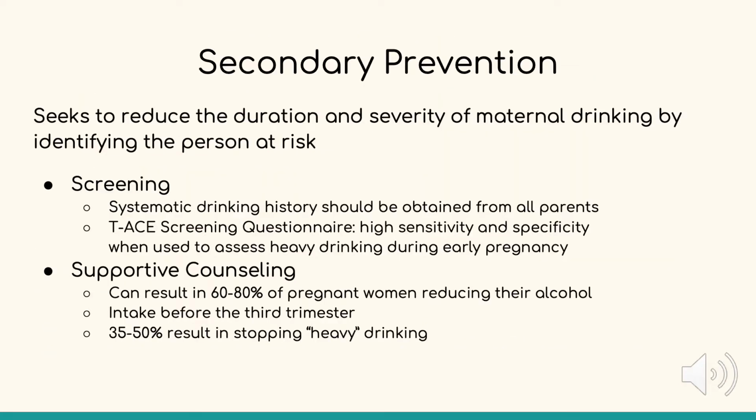Some secondary preventions that might be helpful would be to have screenings and even offer supportive counseling, which could reduce pregnant mothers' alcohol consumption by 60 to 80%, and it could even reduce heavy drinking by 35 to 50%.